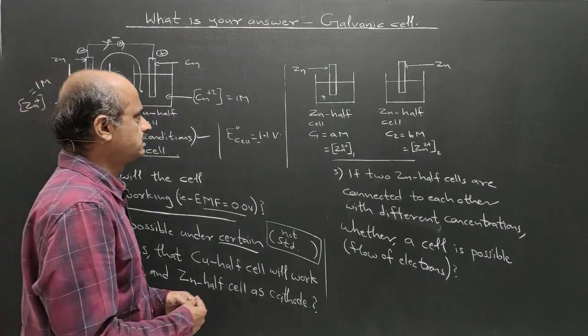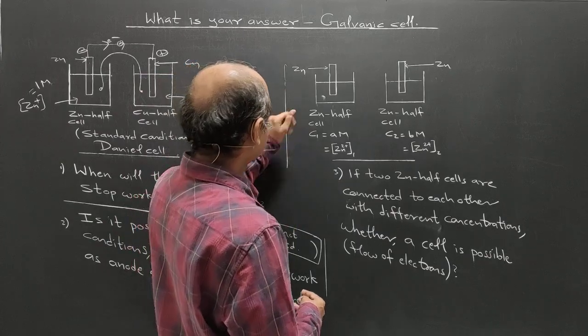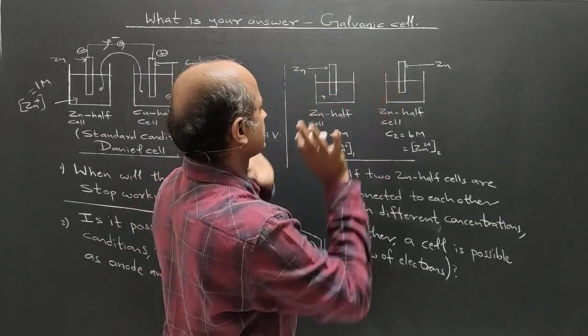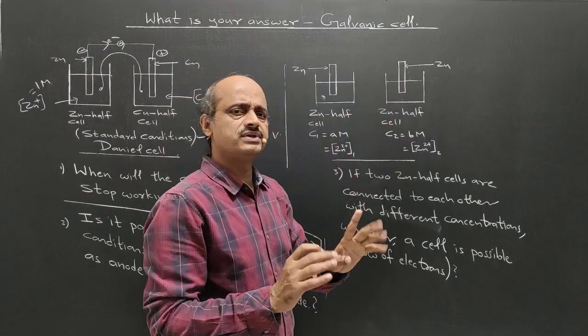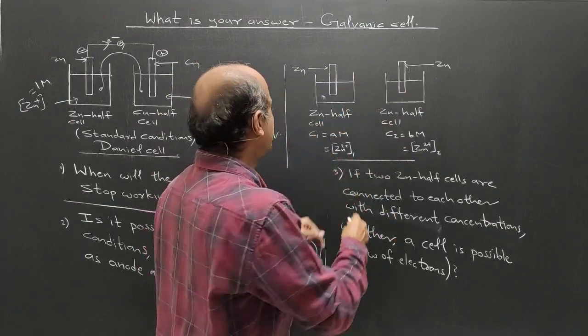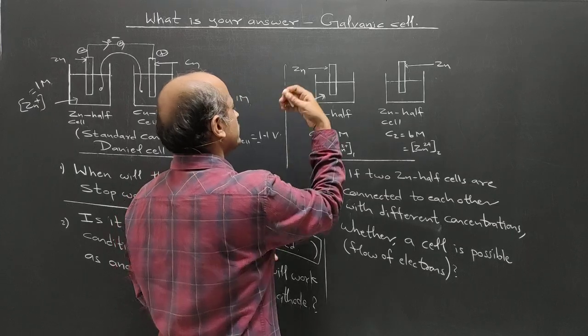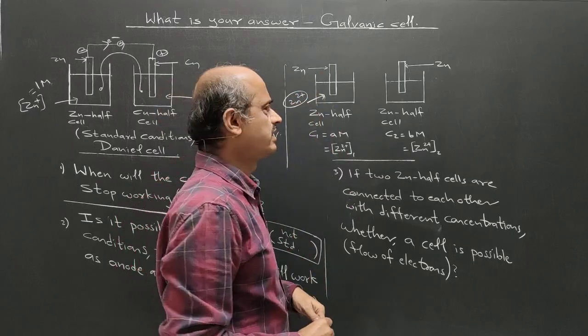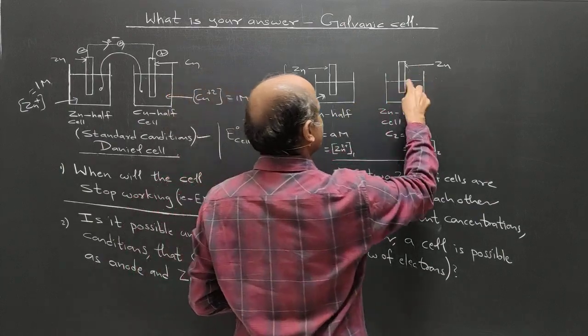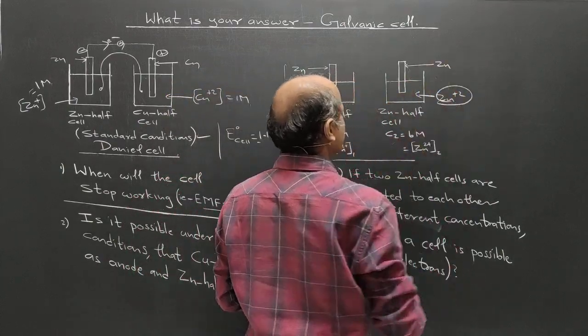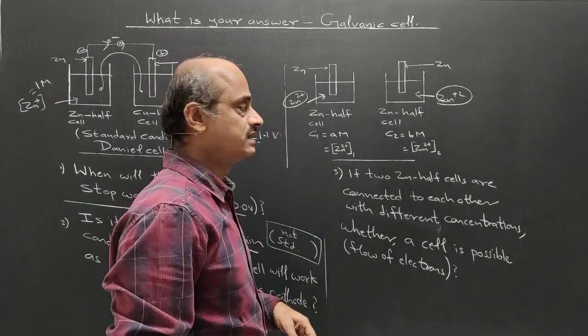In one more question I have designed here, a zinc half cell is coupled with another zinc half cell, the same half cells: a zinc rod dipped in an aqueous solution of zinc sulfate, and another zinc rod dipped in an aqueous solution of zinc sulfate.